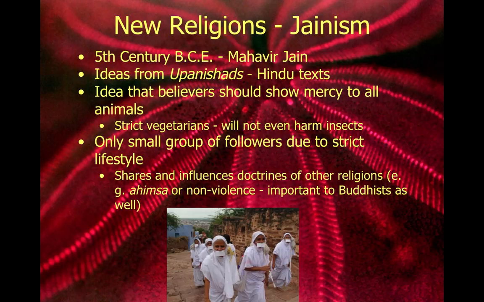They believe, according to the Upanishads, that all creatures of earth were part of a larger soul. Because they believed that, they thought that all creatures possessed a godly soul, and so individuals should show mercy to animals. Jainists are very strict about this. They are very strict vegetarians, and you can see from the picture below, they actually wear masks over their mouths, because they want to avoid swallowing insects.